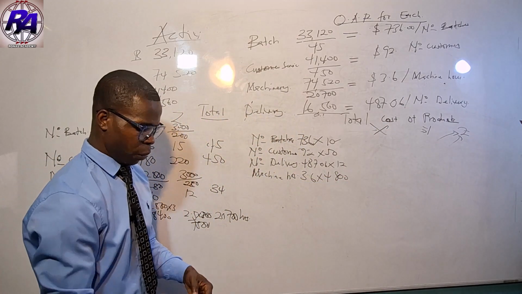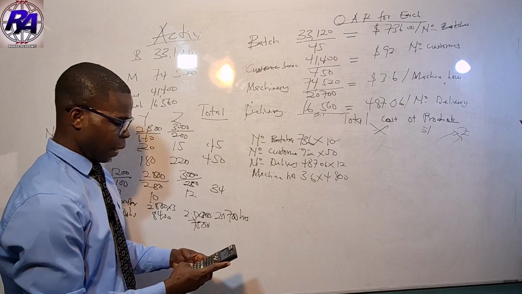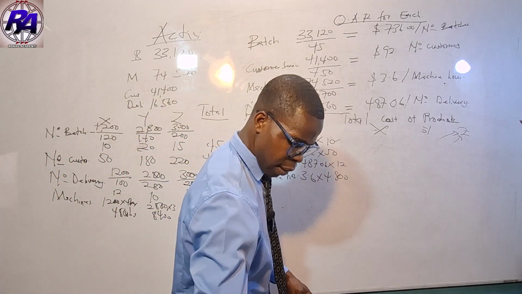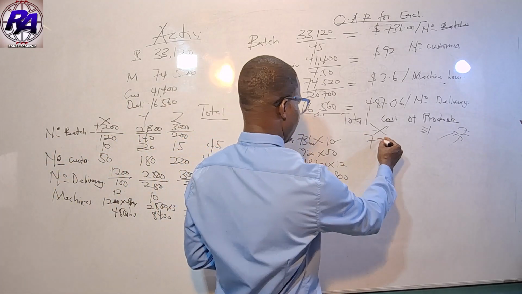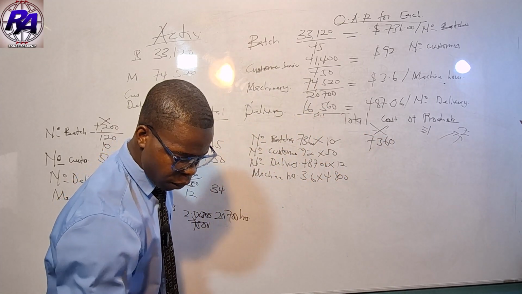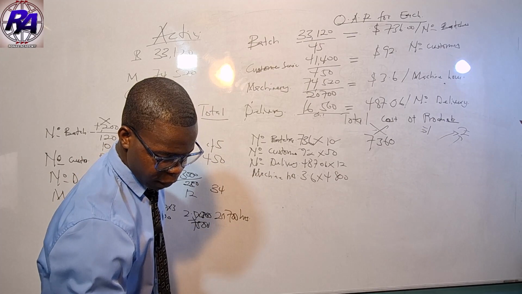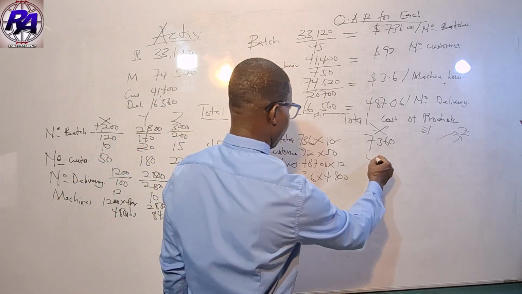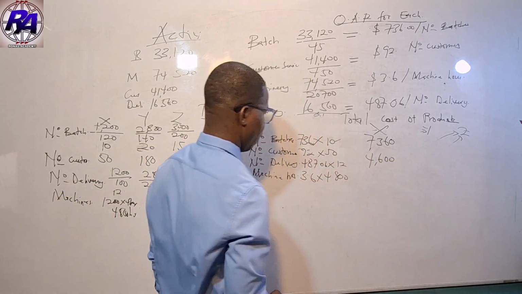So let's do that. 736 times 10 gives us 7,360. Then 92 times 50 is giving us 4,600.